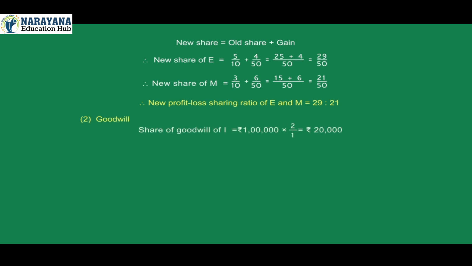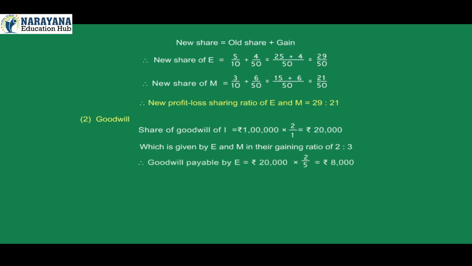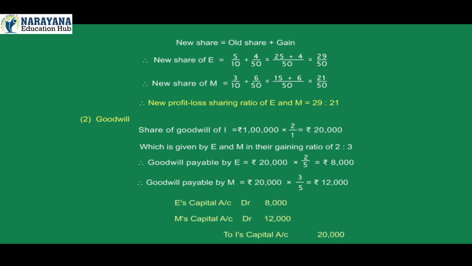2. Goodwill. Share of goodwill of I is rupees 1 lakh into 2/10, which is rupees 20,000, which is given by E and M in their gaining ratio of 2:3. Therefore, goodwill payable by E is 20,000 into 2/5, which is rupees 8,000. Therefore, goodwill payable by M is rupees 20,000 into 3/5, which is rupees 12,000. E's capital account debit 8,000, M's capital account debit 12,000, to I's capital account 20,000.